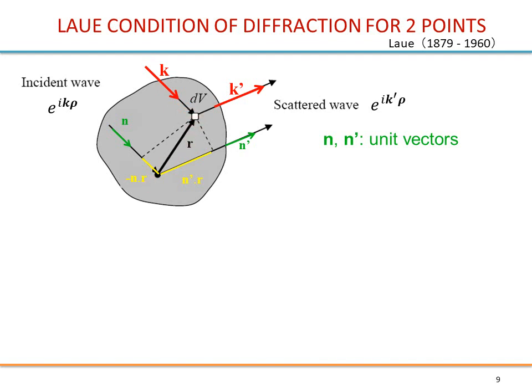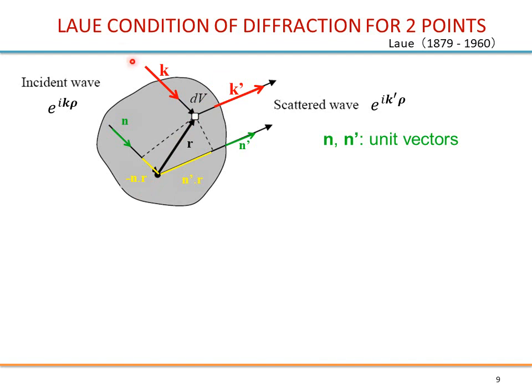This in fact is very similar to optics. If you have the 2 slit interference scheme, for example, you would have one slit here, another slit here, and a plate here.